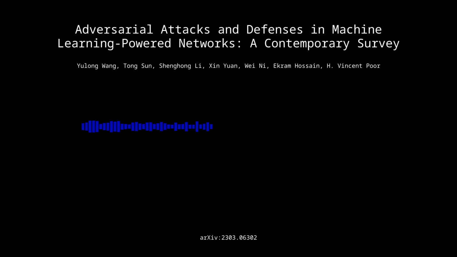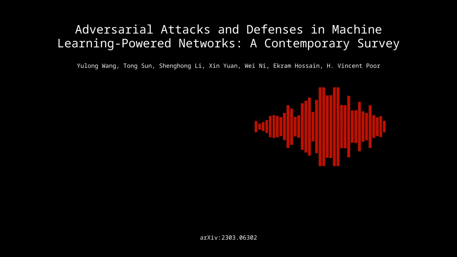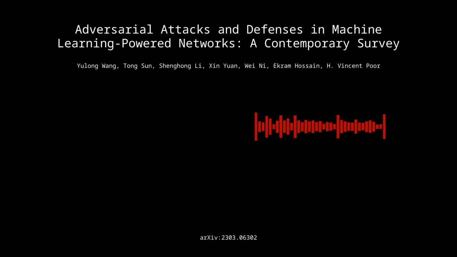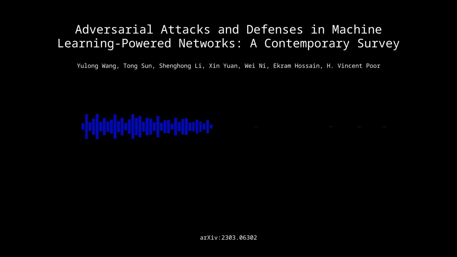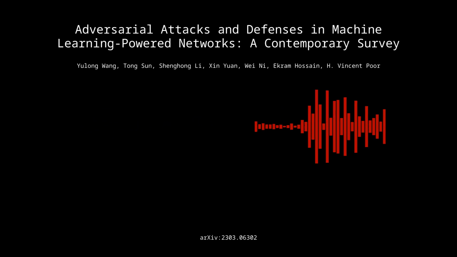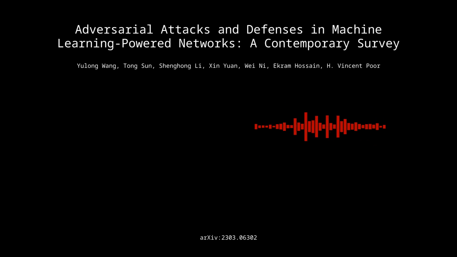Well, the paper breaks down the attack landscape in several ways. Okay, like what? We've got digital, physical, and cyberspace attacks, each with their own characteristics and implications. So digital attacks directly manipulate data, while physical attacks involve something tangible. Like that sticker on the stop sign, right? Exactly. And cyberspace attacks target systems in the digital realm, disrupting networks and sensor data.